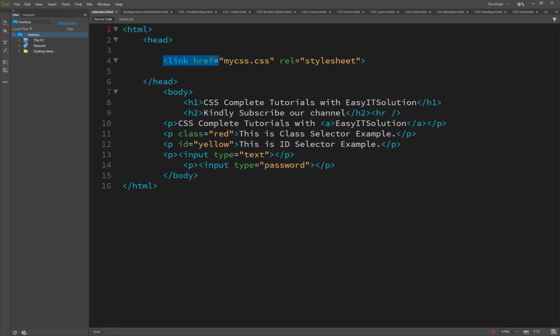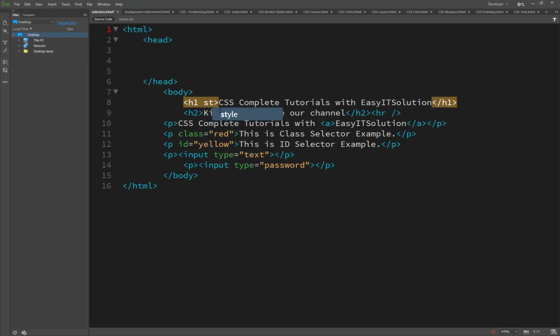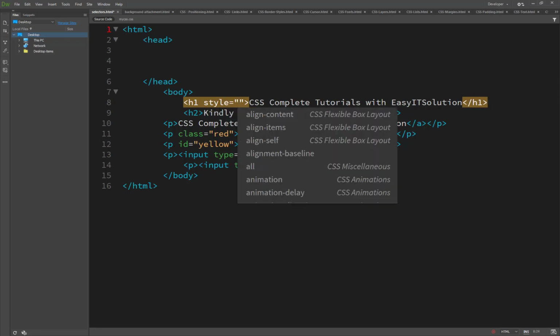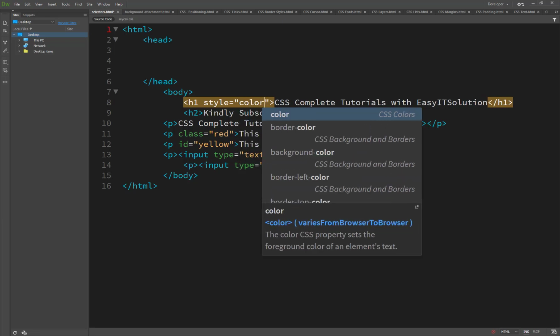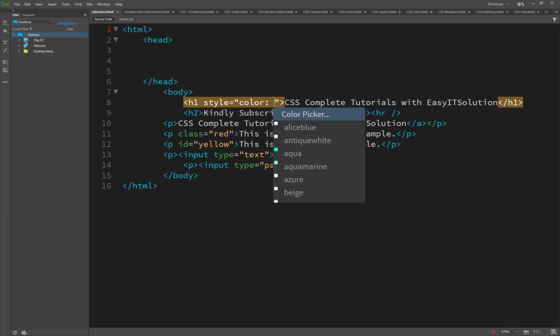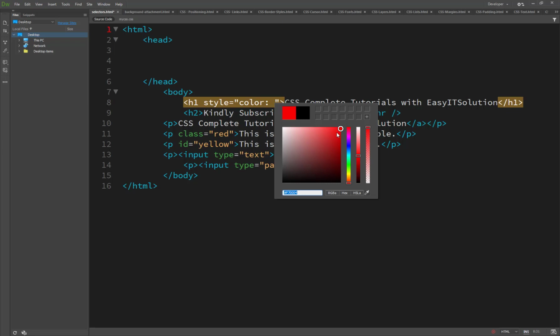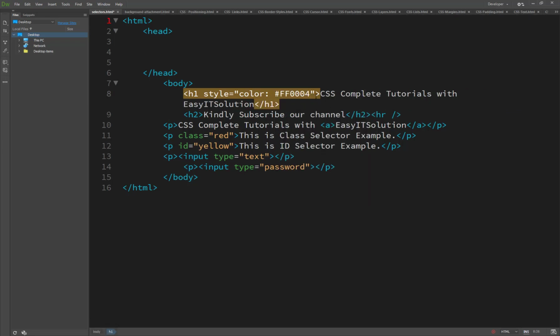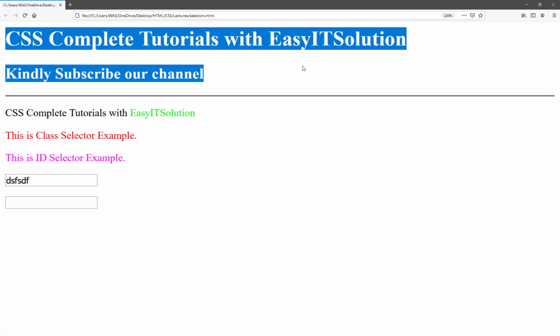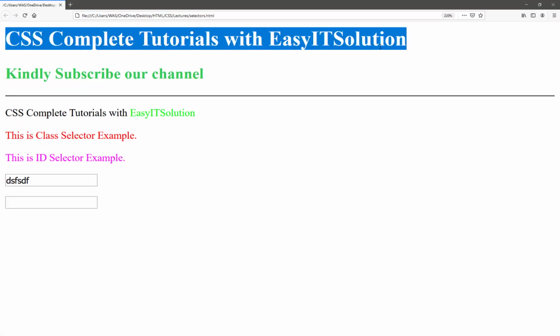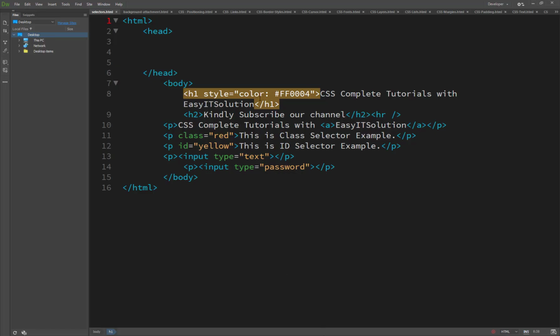Okay, we remove this, and we are not using it inside the h1. So in the inline method we type the style, and inside the style we define the color property, and then set a value to the property. So I set this one, the red one, and now you will see the effect appears only on this h1 line. So this is the inline method we are using here.